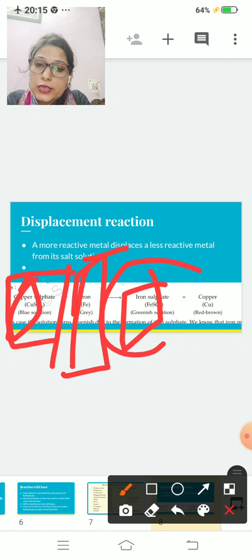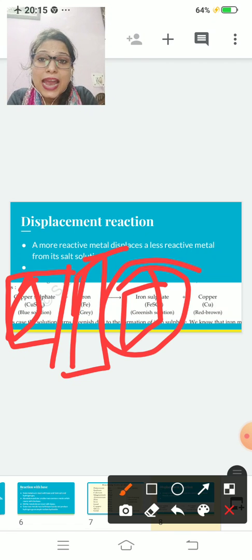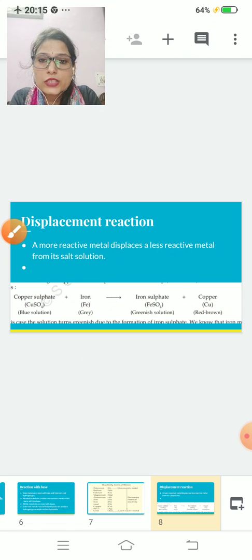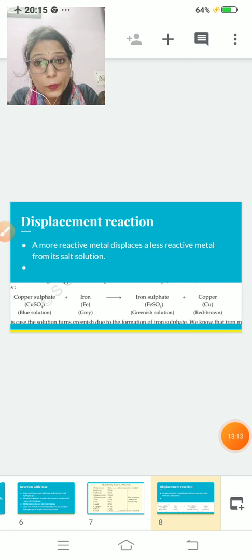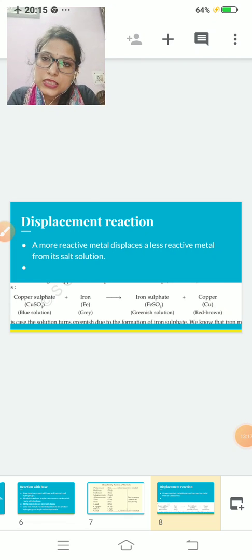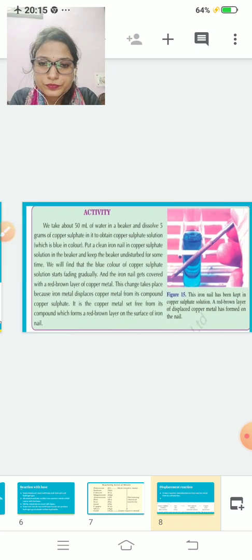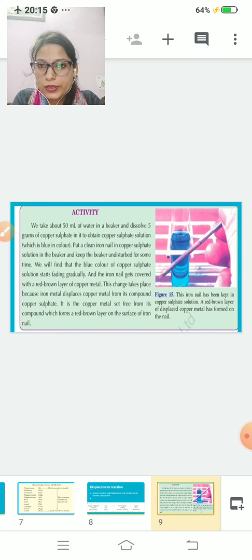So your product is FeSO4, that means iron sulfate, plus copper. This is known as a displacement reaction. What is a displacement reaction? In it, a less reactive metal is displaced by a more reactive metal. Clear? Now I am reading this activity, listen carefully.